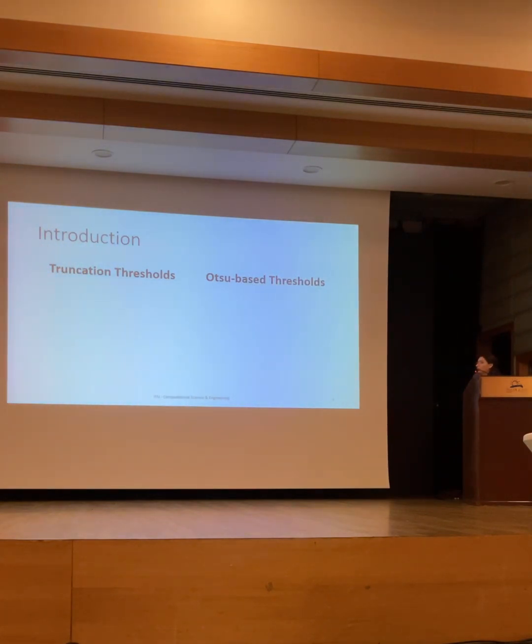Truncation thresholds are inspired by statistics, and come from the truncated probability distribution. Otsu-based thresholds come from image processing, and actually come from the Otsu thresholding method.